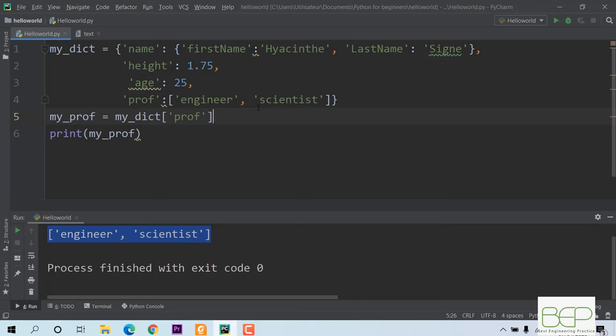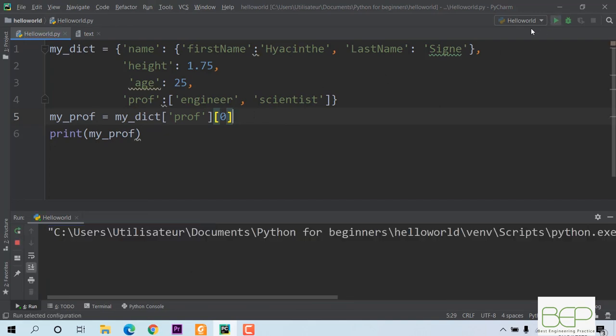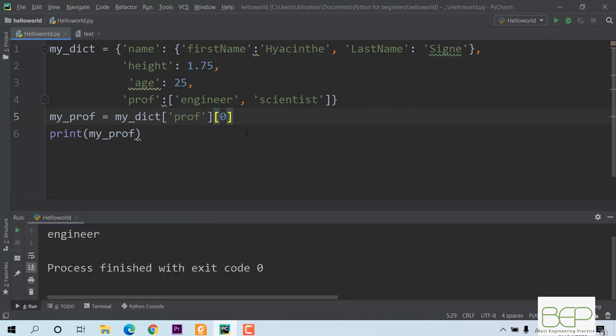So I put index 0, and if I print again, I'll have just engineer. Or scientist, it is at index 1. So if I print again, I'll have scientist only as the value of my variable prof.